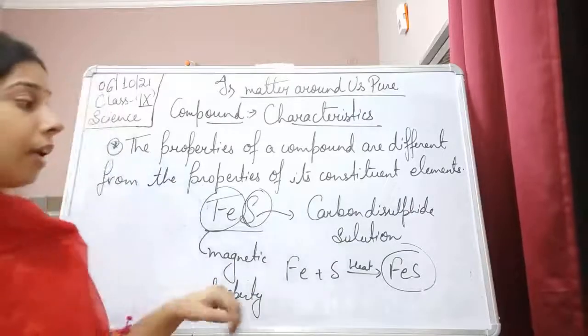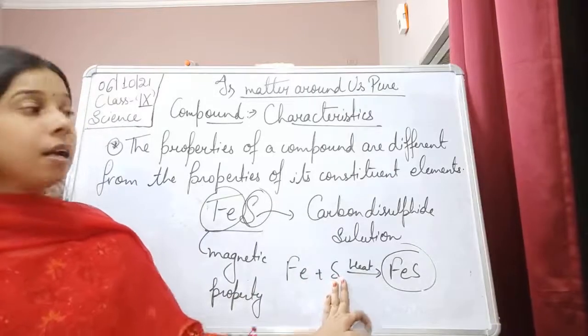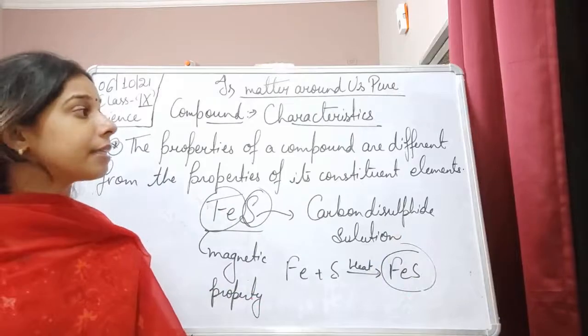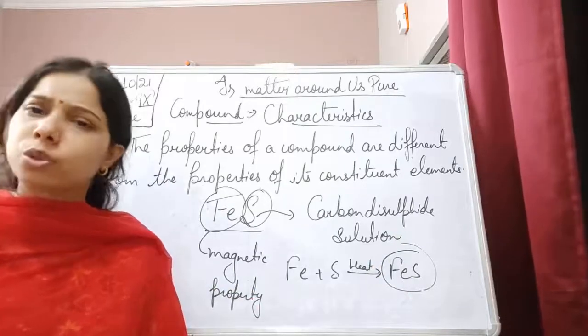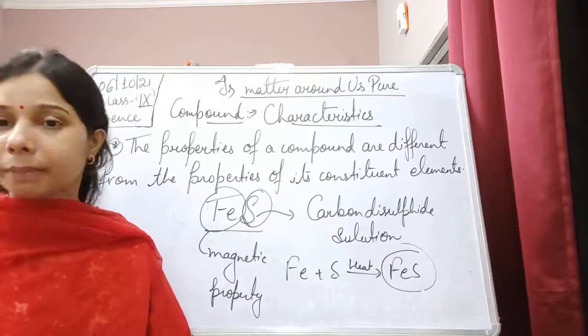So we can say that the compound which is formed does not show the same properties shown by its constituent elements. It has its own property that is totally different from the constituent elements from which it is made up.